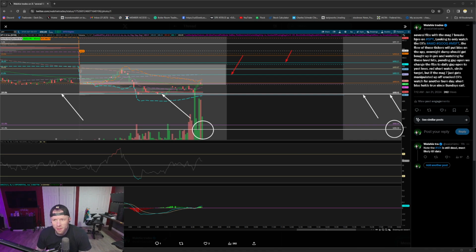So in this post, I said, watch AMD, Google, Microsoft. The flow of these tickers will put the bias down on the SPY. The overnight dump should get bought up, and then watch for these levels to get hit pending on gap open. We changed the fibs on the daily gap to the downside, and so on and so forth. Short bias holds true since our Sunday call.